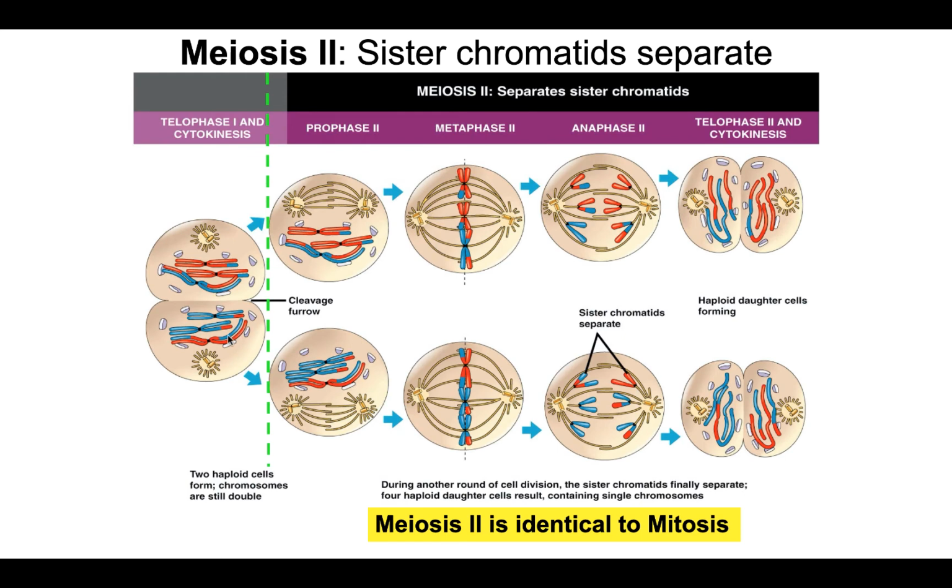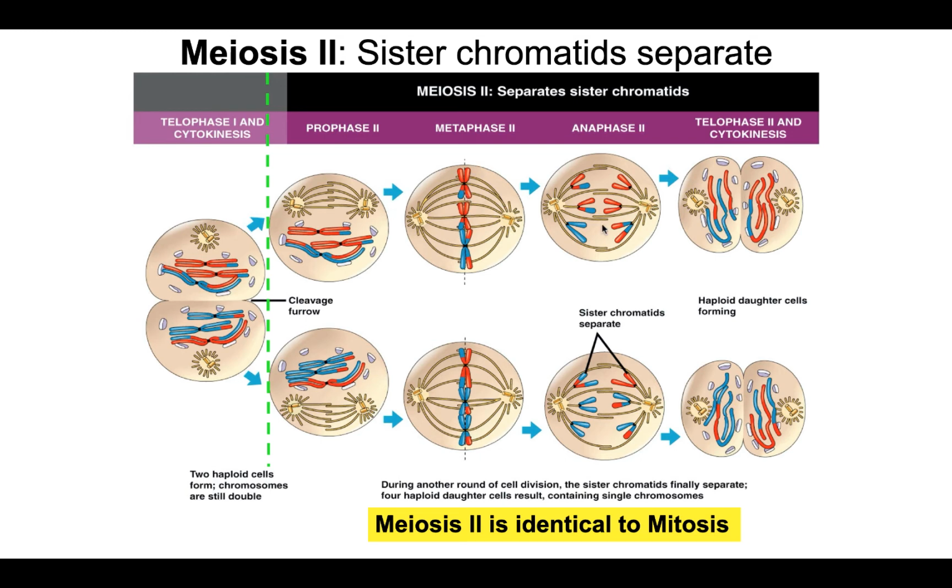In meiosis II, each of these two cells that came about from meiosis I, which has a haploid set of chromosomes, has duplicated chromosomes that need to be separated. Those sister chromatids need to be separated. So for each of these cells, we're going to go through prophase II. Notice we don't have any pairing of homologous chromosomes because homologous chromosomes don't exist in this cell. It's haploid. Then we go to metaphase II, and now we don't have tetrads aligning along the metaphase plate. We just have duplicated chromosomes.